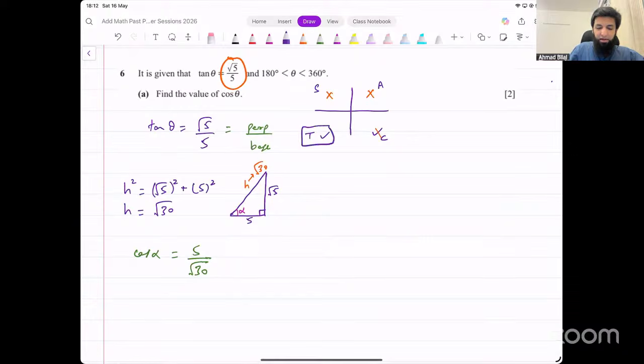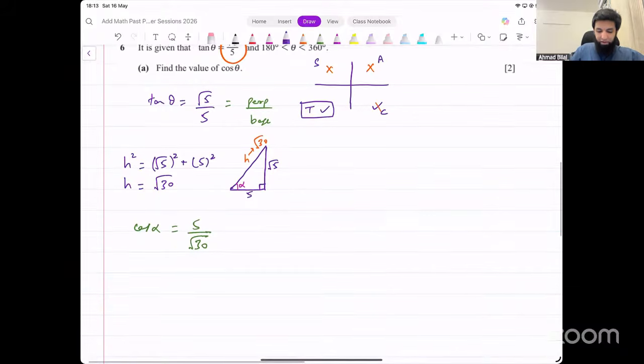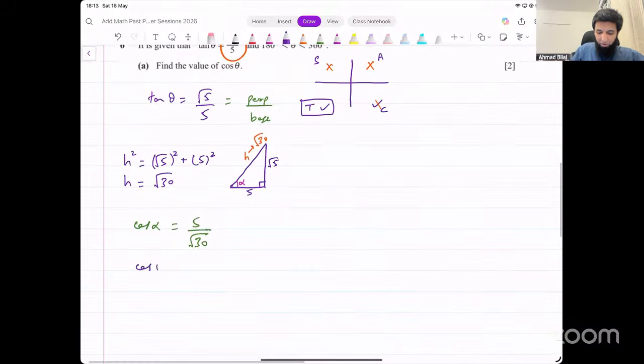The angle theta is in the third quadrant. If it's in the third quadrant, we know cos is negative, so it will be negative 5 over under root 30. That's the value of cos theta that we get.